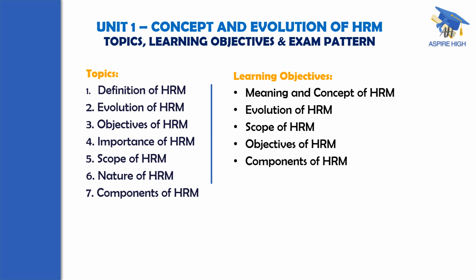And the learning objectives set forth by the university for this particular unit are that at the end of Unit 1, the student is expected to have achieved these objectives. What does that mean? He or she should have a fair understanding of what HRM is, that is the meaning and concept of HRM, the evolution of HRM, and the scope of HRM.